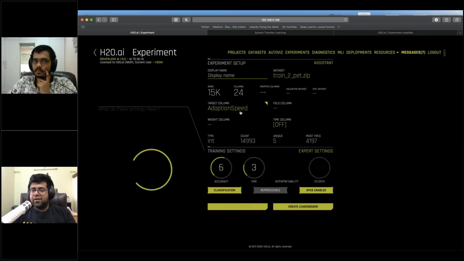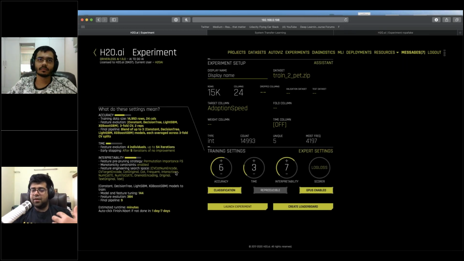So as I've selected the target column, this will become a mixed data type problem, which means that we'd also like to use a combination of different things. So this could also be expanded to, let's say, room reviews on Airbnb, right? You would have images of the rooms along with reviews. So if you had such a problem, you can also apply mixed data sets and apply transfer learning to both of them, which can again produce interesting results.